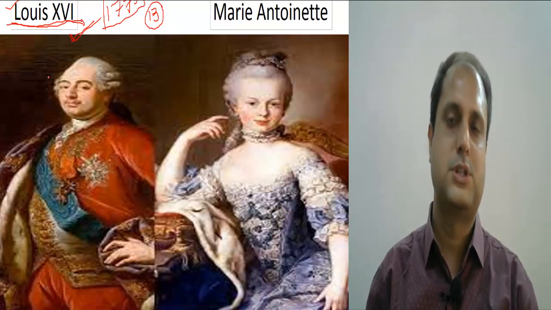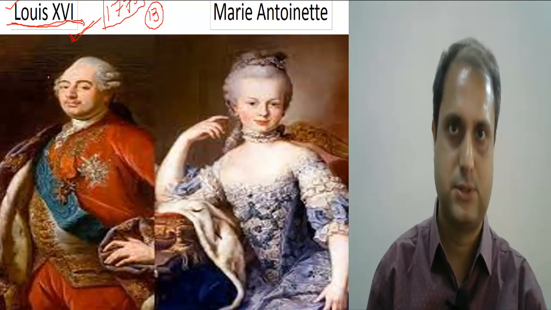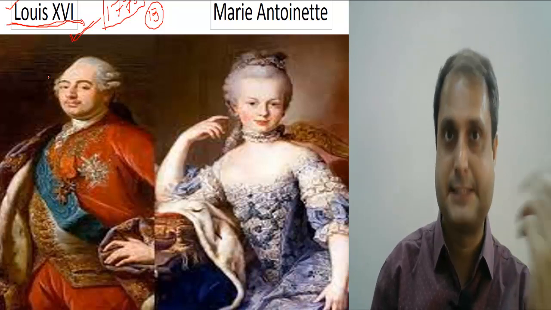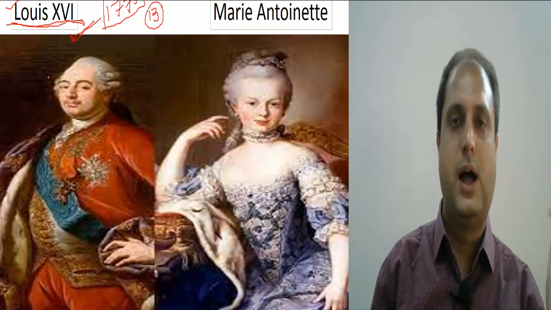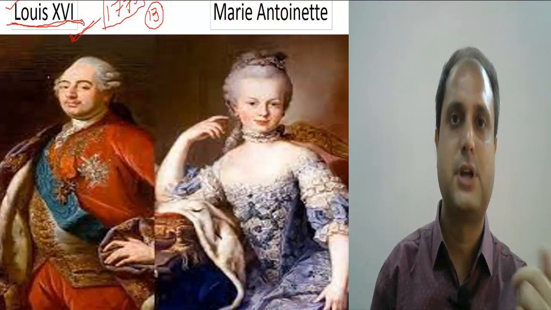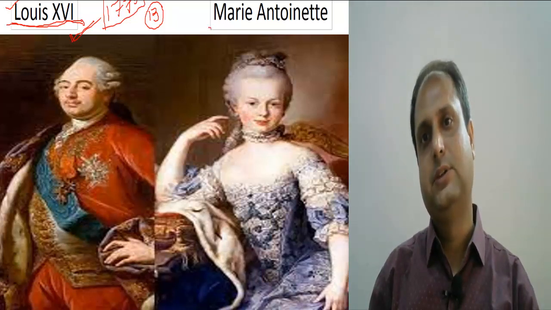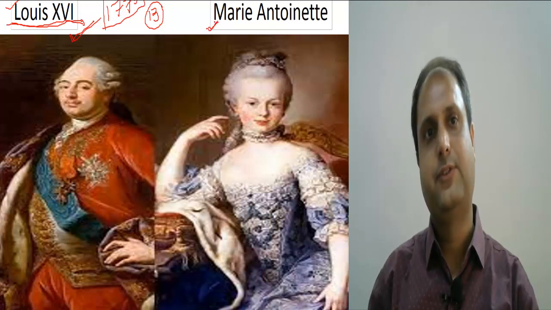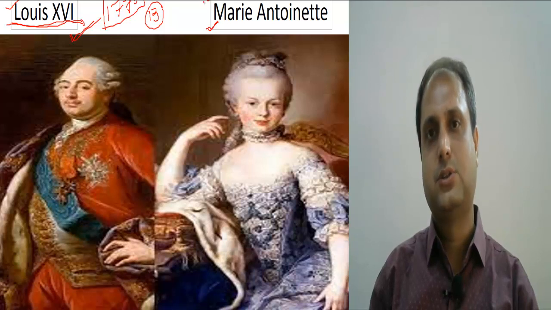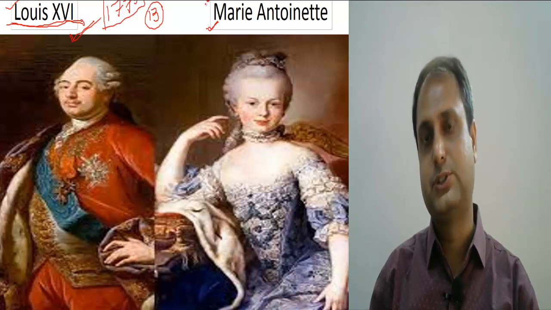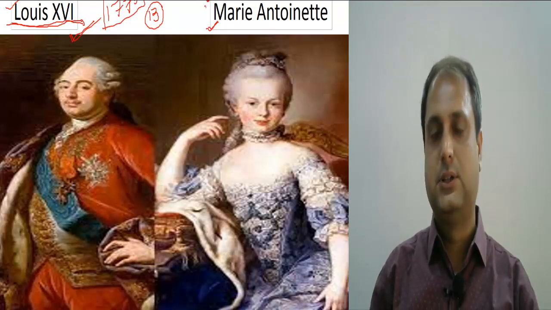And now Louis XVI began to increase the tax. Louis XVI decided that anyhow I have to increase the tax in order to earn money. And she is the wife of Louis XVI, Marie Antoinette. This is also another cause of the French Revolution. She was extravagant.